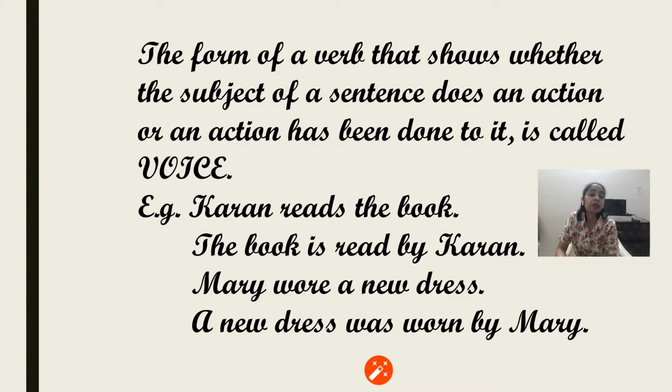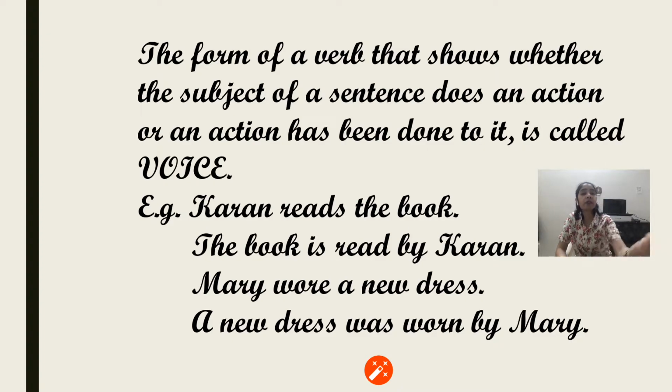Next example, Mary wore a new dress. So Mary is given prominence here, as the subject of the sentence. Secondly, the next sentence is: A new dress was worn by Mary. So here the main importance is given to the new dress. Though the dress is not doing any kind of action here, it is given prominence, so this is said to be passive voice.